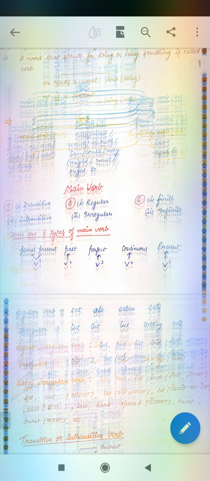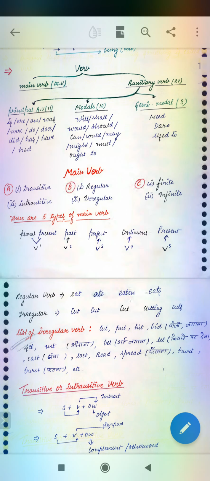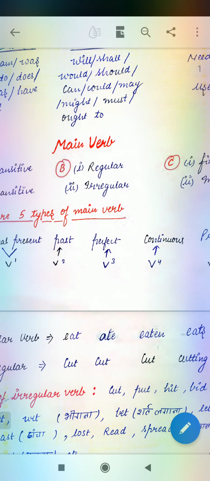Okay. Now coming to the main verb. Main verb is the transitive verb and intransitive. Main verb is divided into two kinds according to their object, as I have described. First is transitive verb, second one is intransitive verb. And on the basis of regularity and irregularity, there are two kinds of main verb: regular verb and irregular verb.